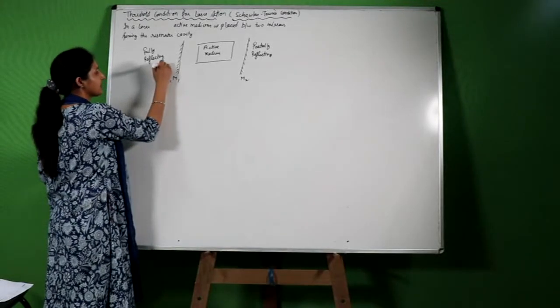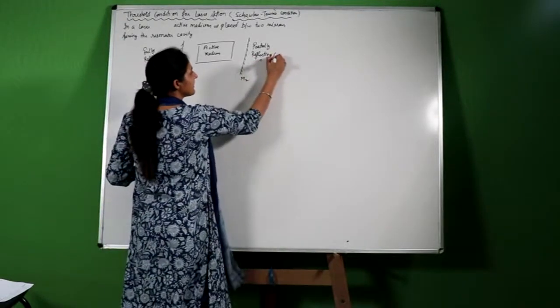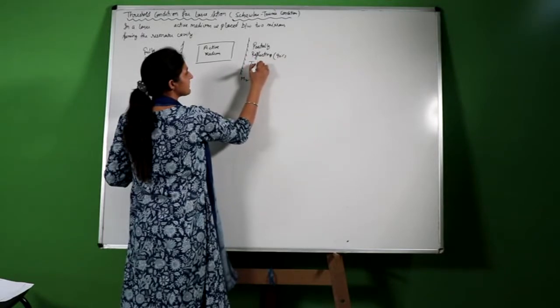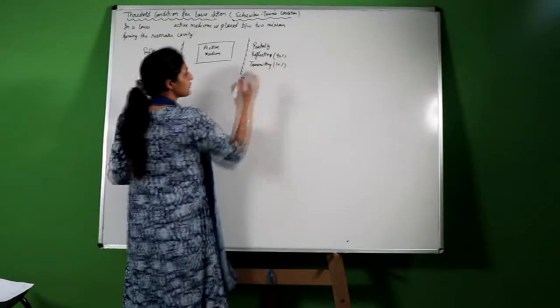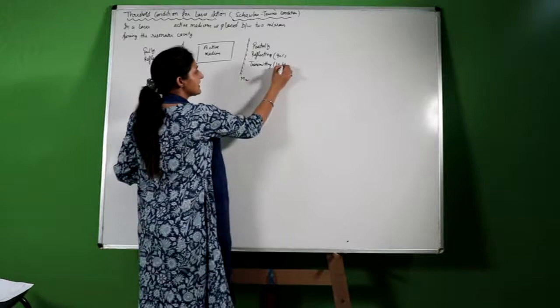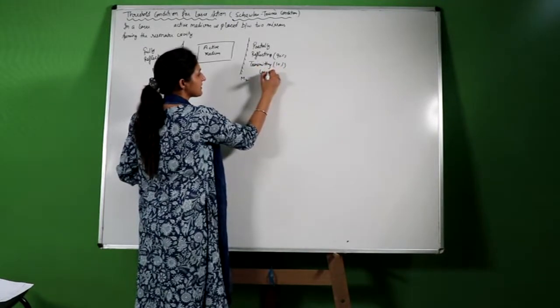It is 100% reflecting. And this partially reflecting mirror is 90% reflecting and 10% transmitting. Due to this 10% transmitting region, we will get the laser output.